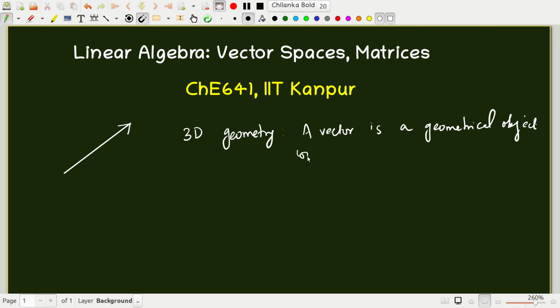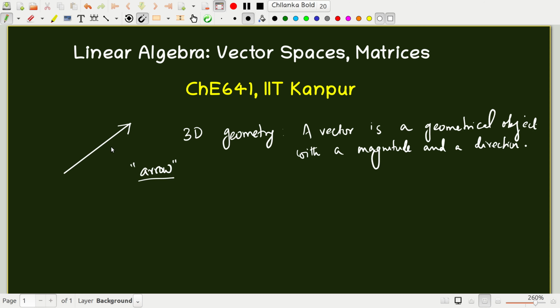Okay, so this is just an arrow. So you can imagine a vector to be an arrow with a magnitude and a direction.